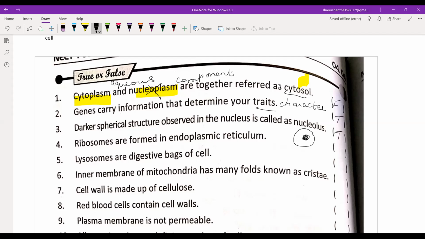True, it's true, ma'am. Ribosomes are formed in the endoplasmic reticulum. Ma'am, this is also true. Very good. Lysosomes are the digestive bags of the cell. No, ma'am, false.